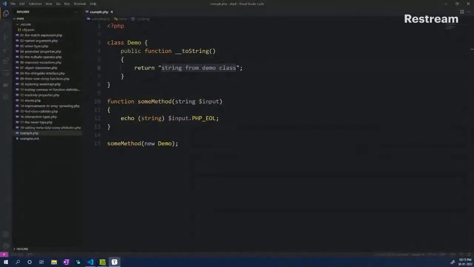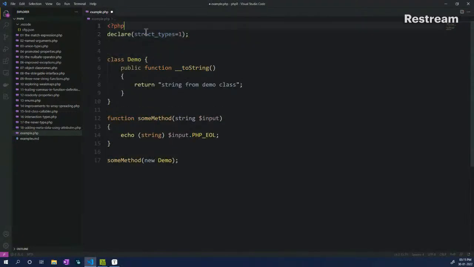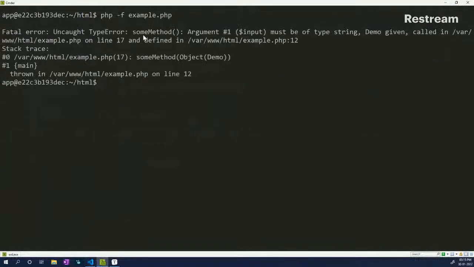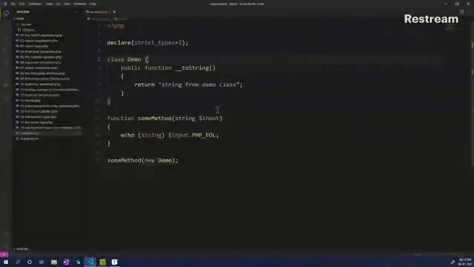So now if I put in a strict type check in front of it, let's see what happens now. If I do this, the error starts to happen again, wherein it will check if the passed in value is a proper string or not. It will not try to do a typecasting during the argument passing. So how do we handle this? For example, we are accepting strings, but we will also be accepting objects that can be converted properly into a string.